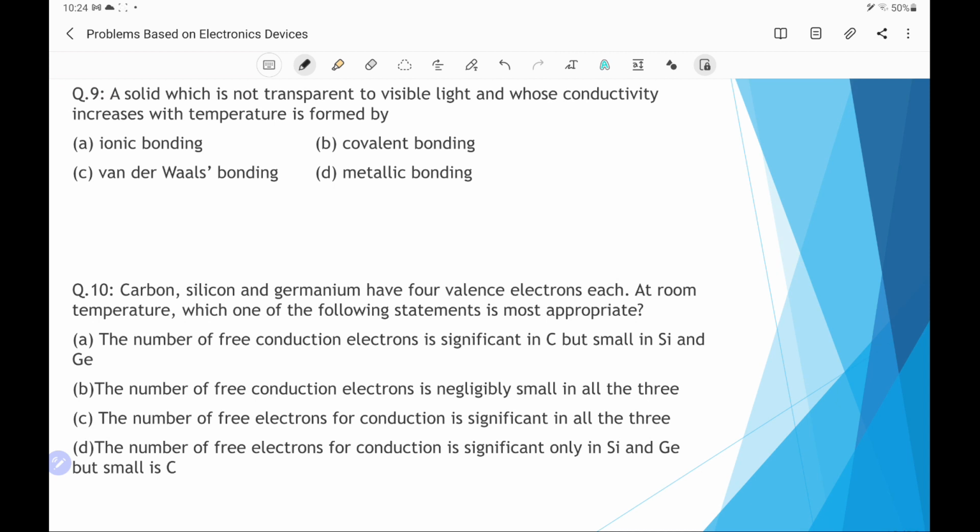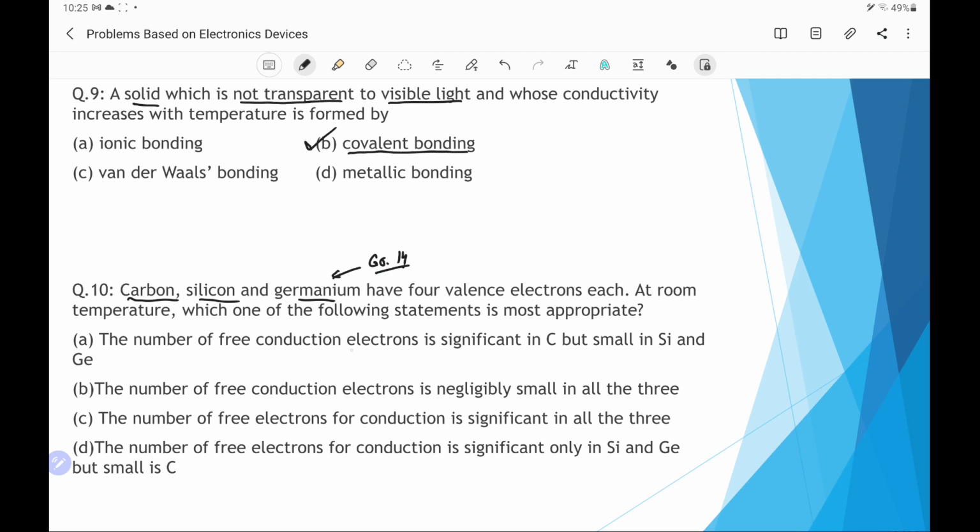Question number 9, a solid which is not transparent to visible light and whose conductivity increases with temperature is formed by. So it is a factual question. It is a covalent bond, because with the rise in temperature, covalent bonds break and provide electron-hole pairs and cause the increase in conductivity. Next question is question number 10. Carbon, silicon, germanium have 4 valence electrons in each. Carbon, silicon, germanium, all these are group 14 elements. At room temperature, which of the following statements is more appropriate?